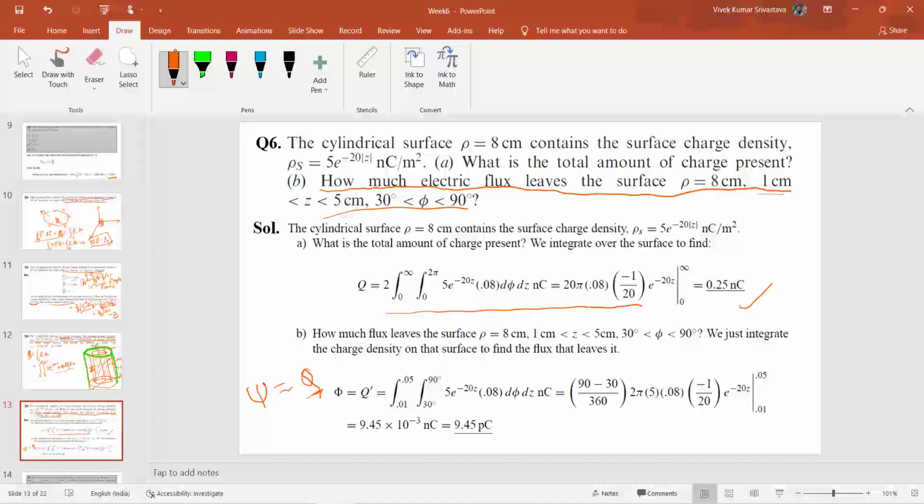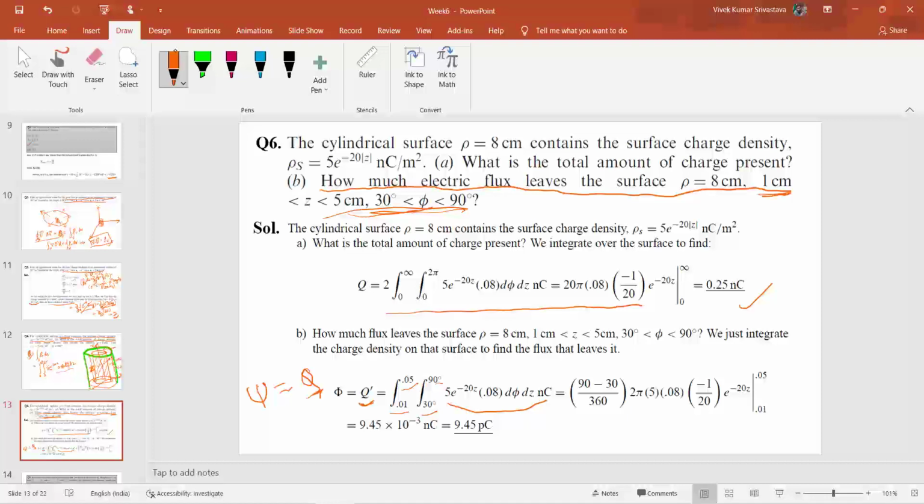For finding the total charge enclosed inside the surface mentioned in this question, we have to integrate z from minus 1 centimeter to 5 centimeter, and phi from 30 to 90 degrees, as mentioned in the question. The rest remains the same as in part a of this question.